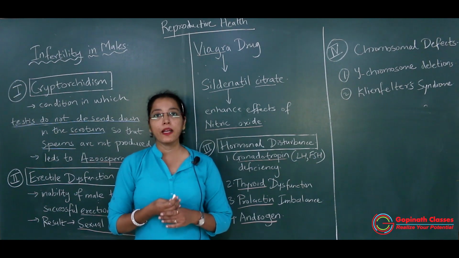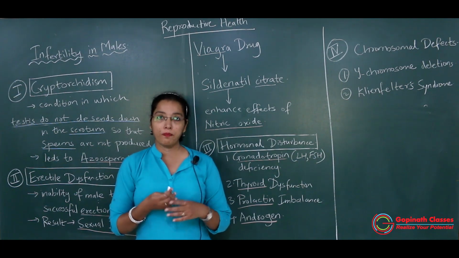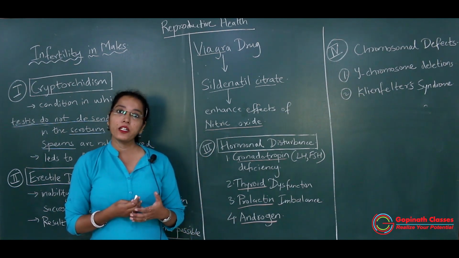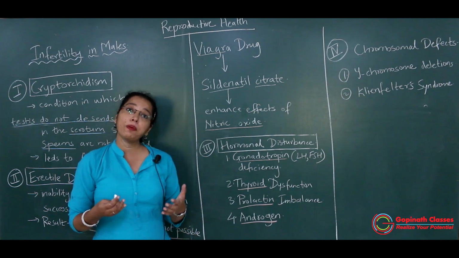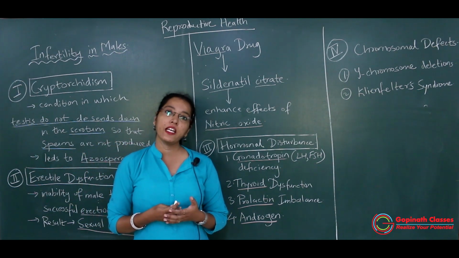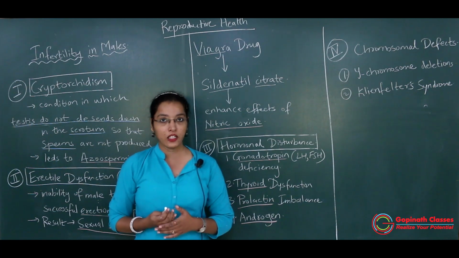In the penis there are many blood sinuses, and these blood sinuses get filled up with blood, so there will be a rich supply of blood to the penis, because of which there will be erection of the penis, which will help in proper sexual intercourse.